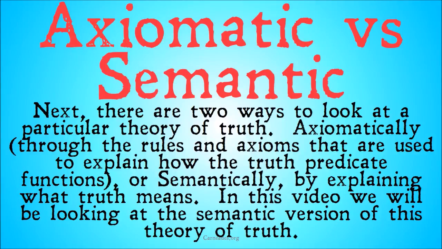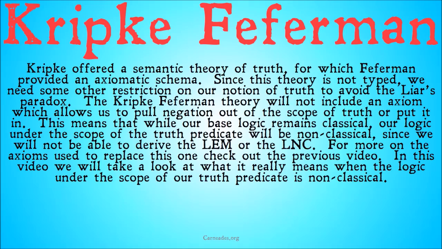Next, there are two ways to look at a particular theory of truth. Axiomatically, through the rules and axioms that are used to explain how the truth predicate functions, or semantically, by explaining what truth means in that theory. In this video, we will be looking at the semantic version of this theory of truth. If you want the axiomatic version that goes through the specific axioms that make up the rules of that theory, check out the previous video.